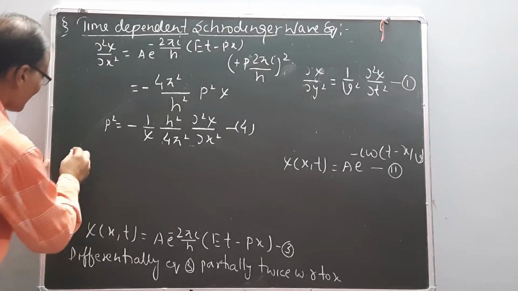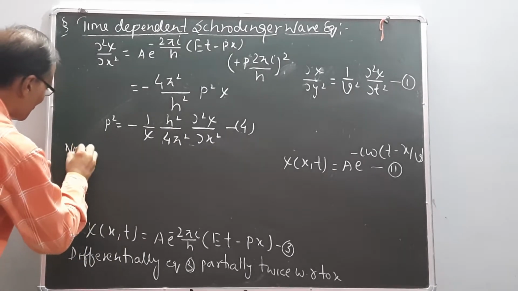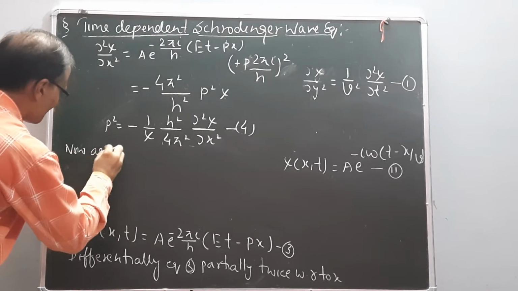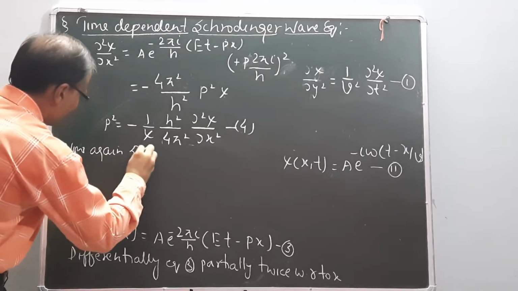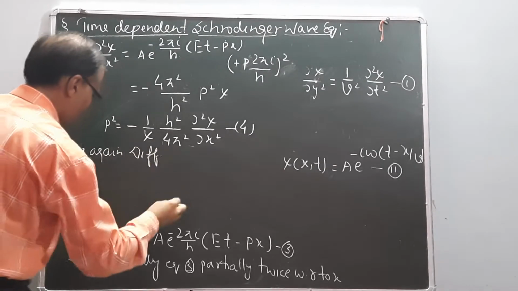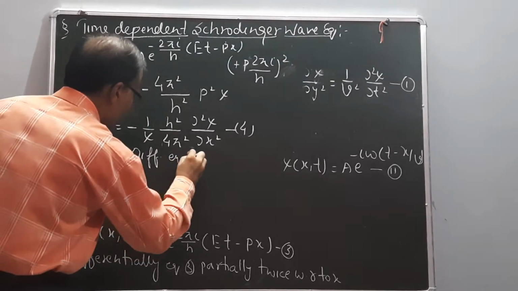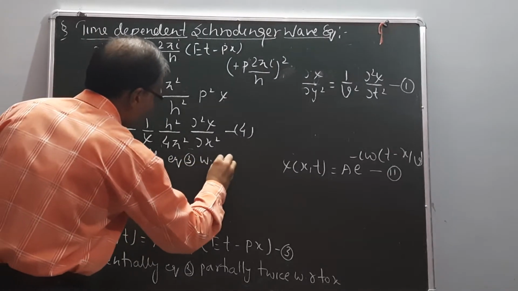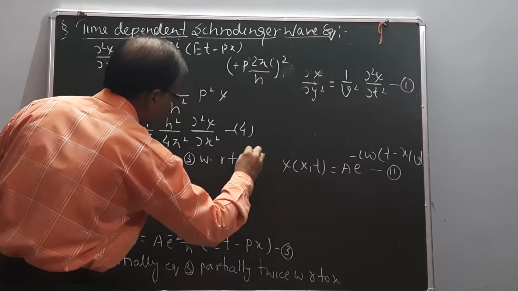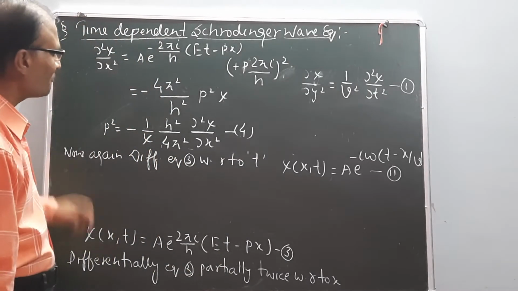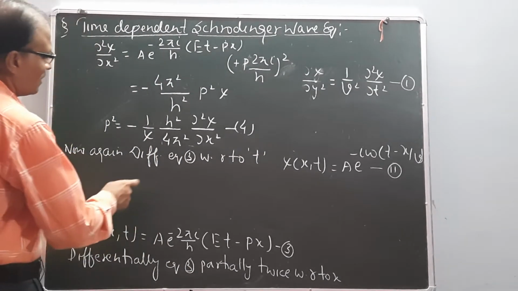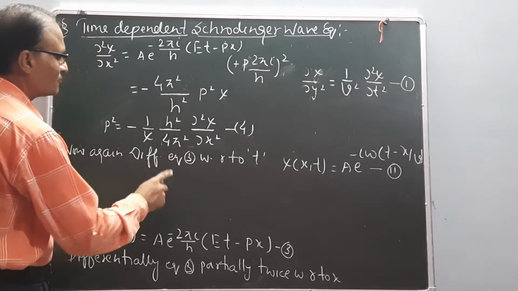Now again differentiate equation 3 with respect to t. This is the time dependent equation, so I differentiate not two times, only a single time.